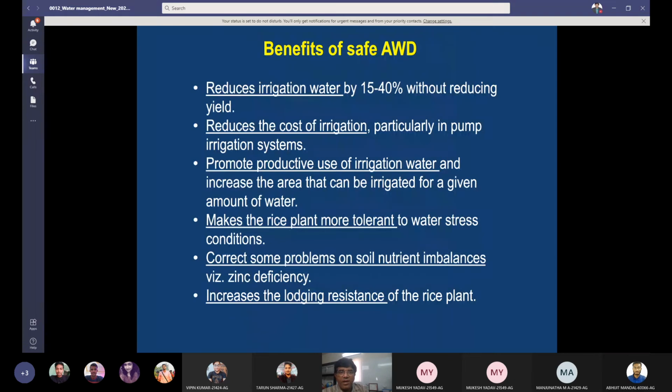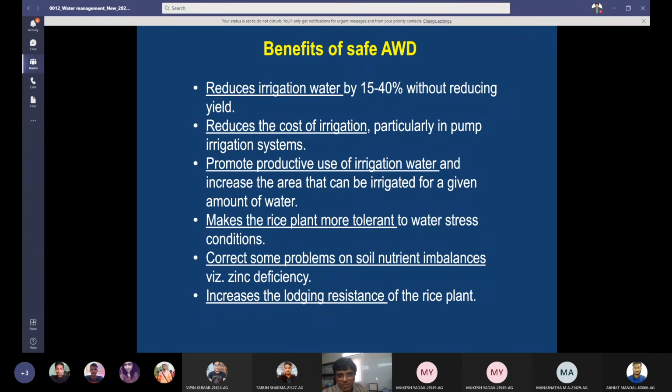Benefits of safe alternate wetting and drying: saving of water by 15 to 40% without reducing the yield, reduces the cost of irrigation, particularly in pump irrigation systems, promotes productive use of irrigation water, and makes the rice plant more tolerant to water stress conditions because it is following cycles of stress and excess. So that way it is making your plant tolerant to stresses.